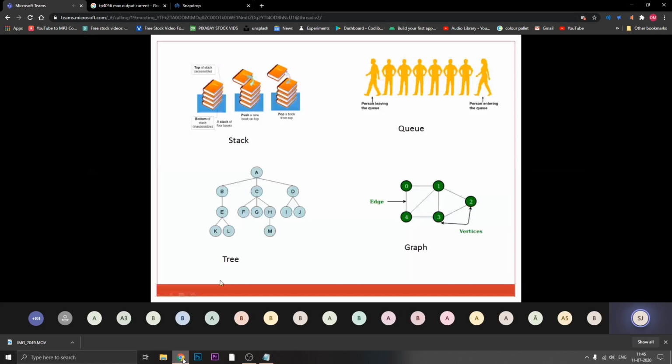Now consider that I don't want to consider the whole institute, and I want to limit it to only the department. Then there is no need for the top-level principal; I can have it department-wise. Let's consider this left-hand part: D will be your head of the department, E will be faculty members, K and L will be your students.